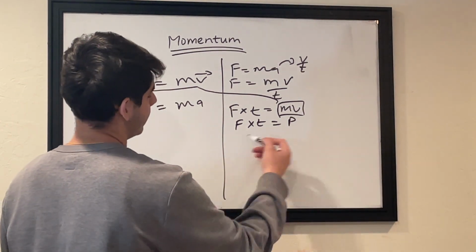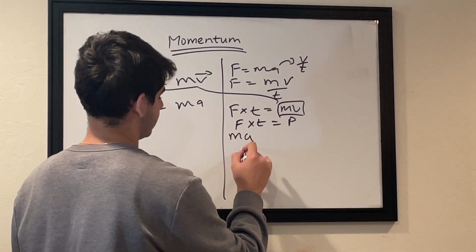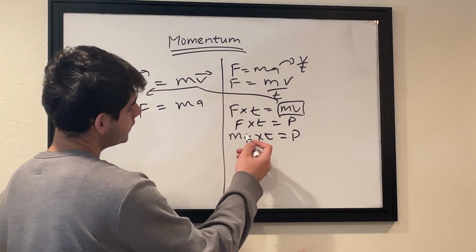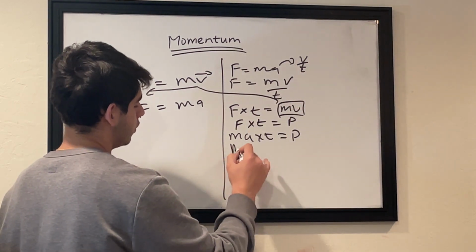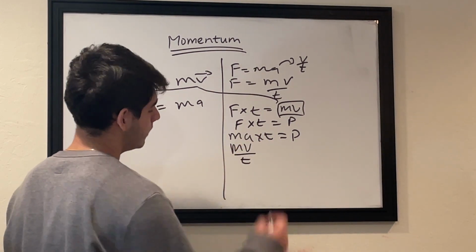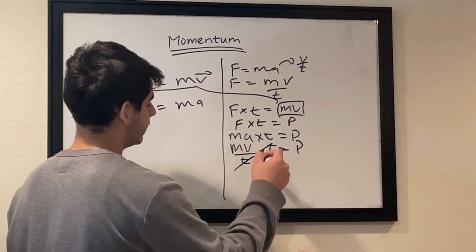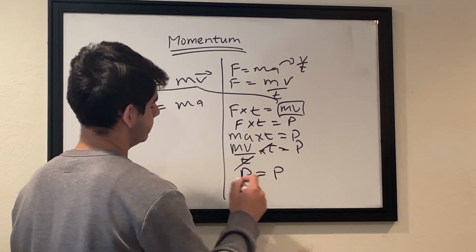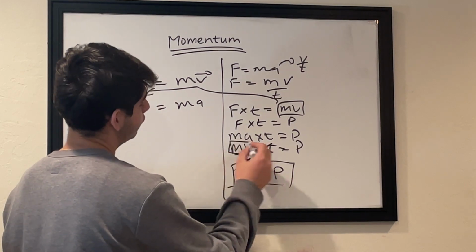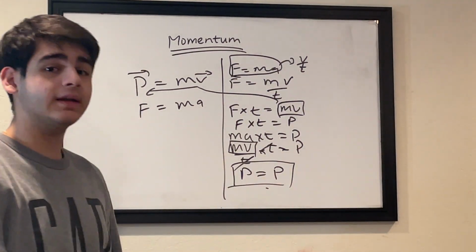But we still haven't reached the end. What is force times time? What is force? Mass times acceleration times time is equal to p. What is acceleration? Velocity divided by time. So mv over t, because acceleration is velocity divided by time, times time is equal to p. T and t get cut. P is equal to p. Momentum is equal to momentum. And that is how you figure out the momentum formula from the F is equal to ma formula. This is how they derived it.